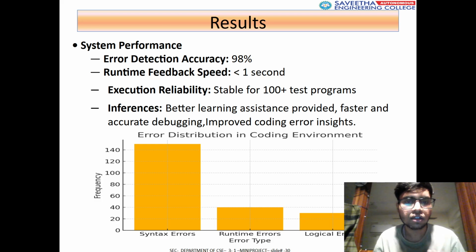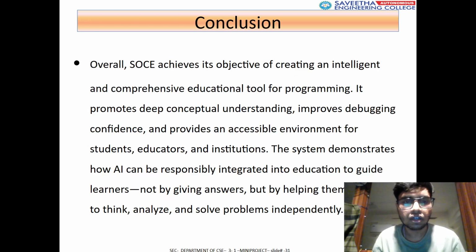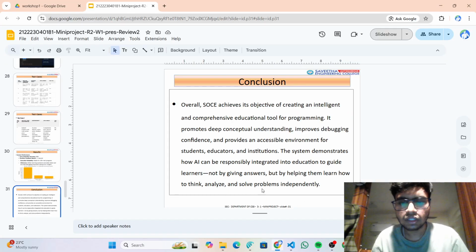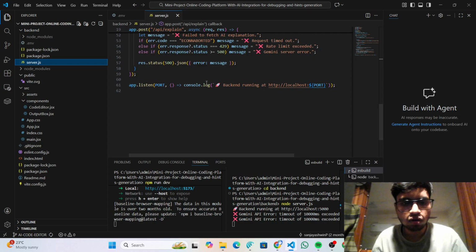Detection accuracy is 90%, and we have tested the environment with more than 100 programs, whether it is performing well for all kinds of inputs, and whether the explanation of problems and hints are properly generated, by analyzing over 100 problems on our site. Okay, overall this is our basic project, and we'll be moving to our coding area.